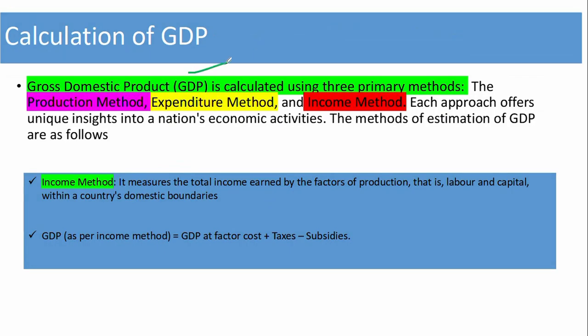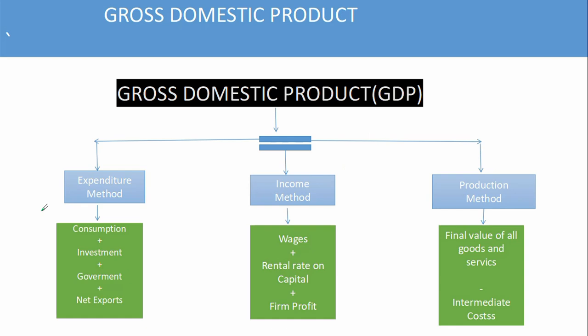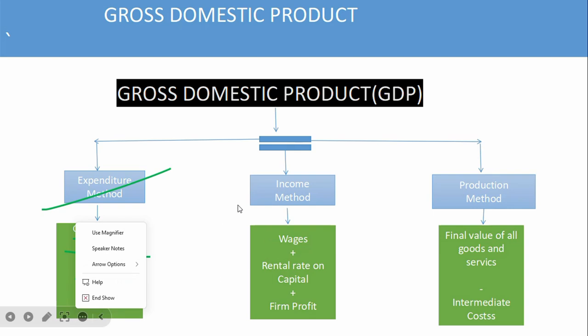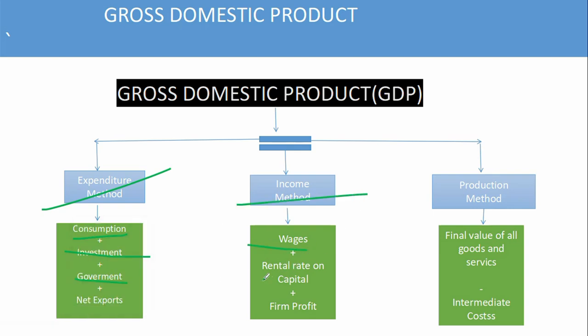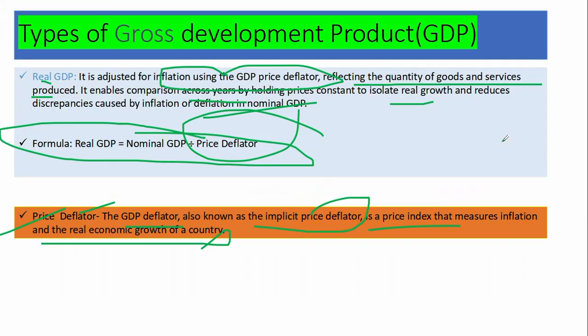Now calculation of GDP. You can calculate GDP in three ways: production method, expenditure method, and income method. In the expenditure method, you include consumption plus investment plus government spending plus net export. In the income method, you have wages meaning salary, rental rate on capital, and firm profit. In the production method, it is final value of goods and services minus intermediate cost.